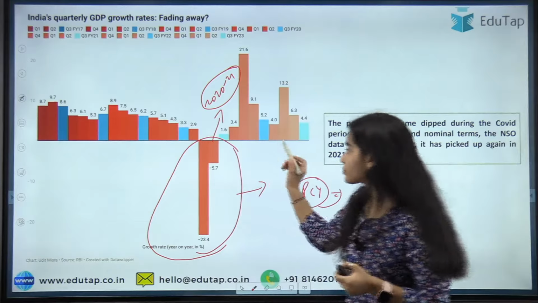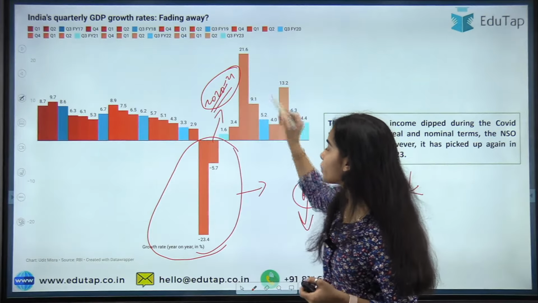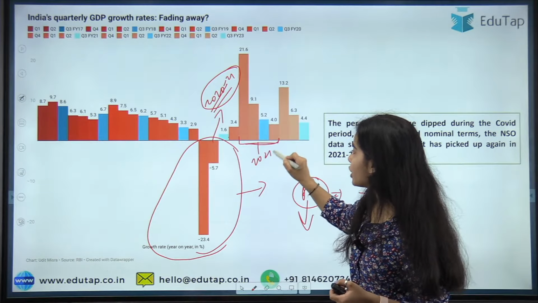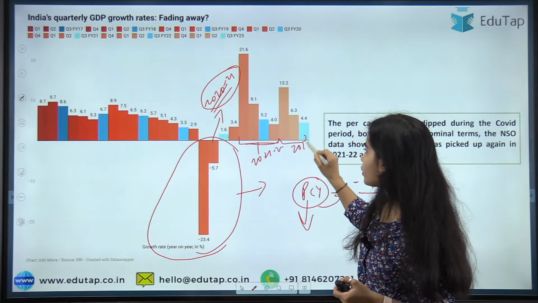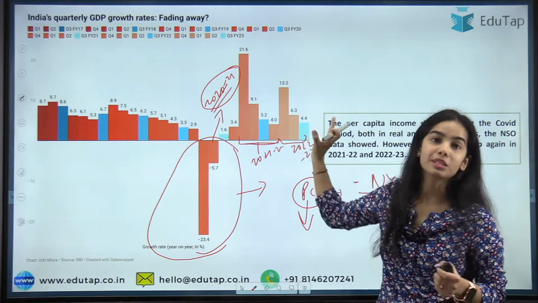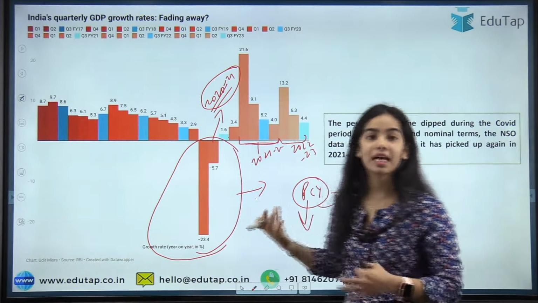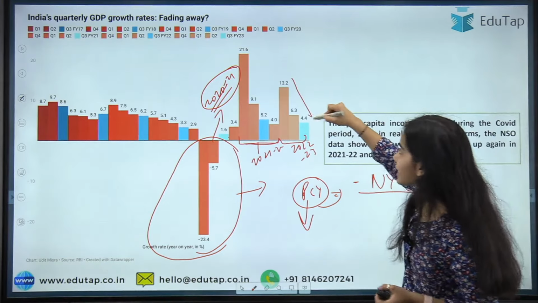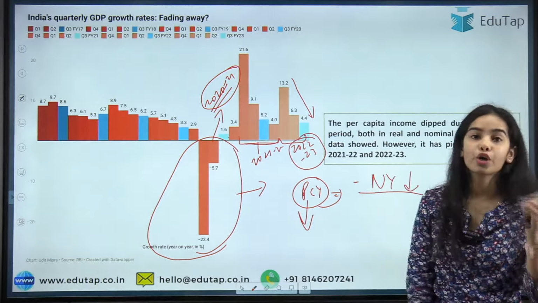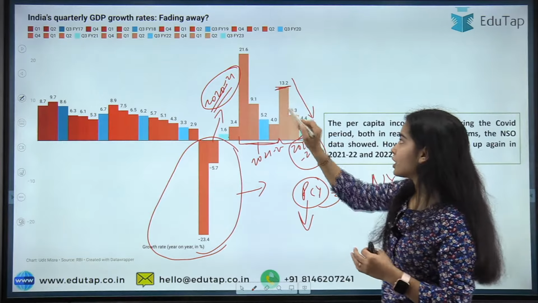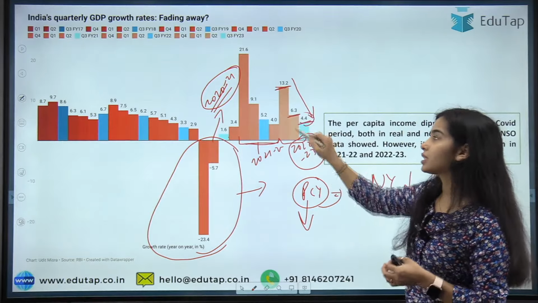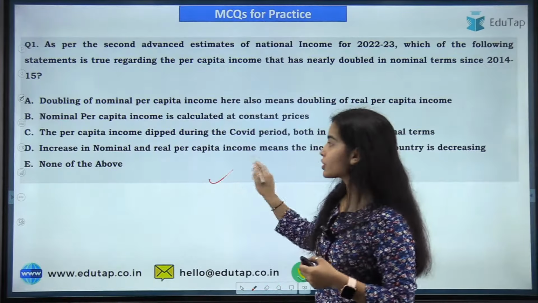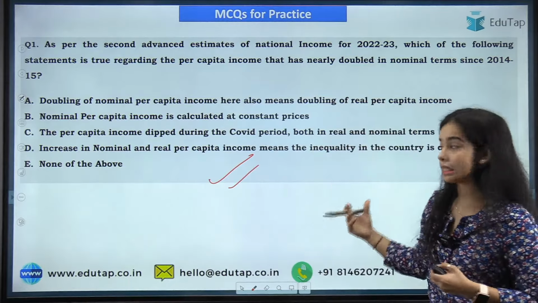After this period of 2020-21, for 2021-22 and for 2022-23, there is growth that has been seen again in positive terms, and that's why the per capita income started growing again. But again you can see that there is a decline that has been seen in 2022-23 from the first quarter to the second quarter to the third quarter, and in the third quarter we were doing the worst. So now coming to the first question, I hope you can answer this question very easily.